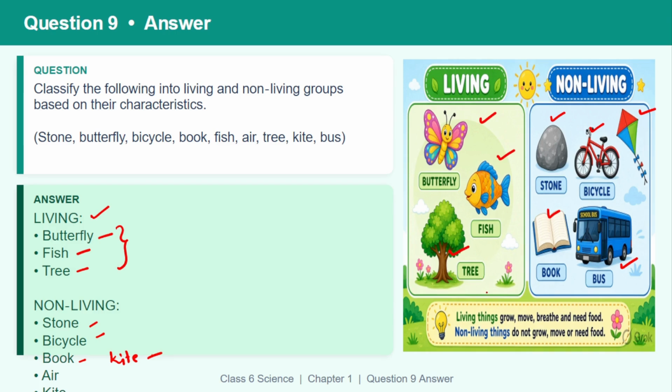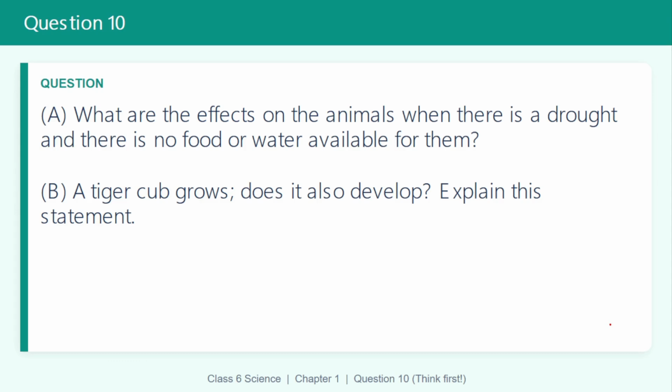Living things can grow, can move, breathe, and need food. Non-living things do not grow, do not move, and do not need food. Question number 10. What are the effects on animals when there is a drought and there is no food or water available for them? And the second question is, a tiger cub grows. Does it also develop? Explain this statement.